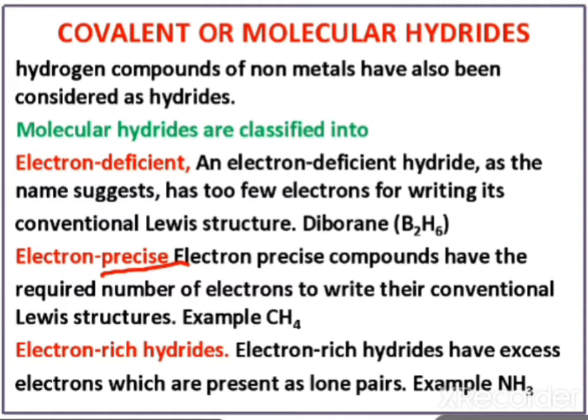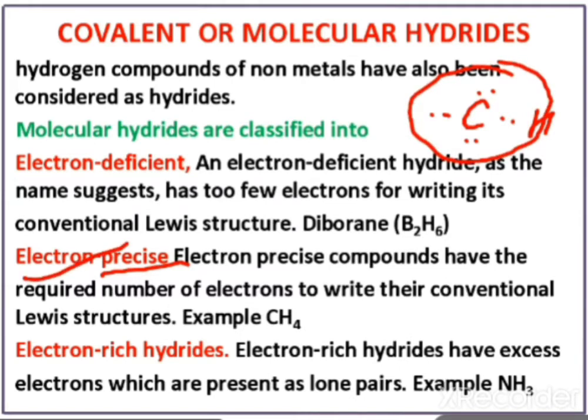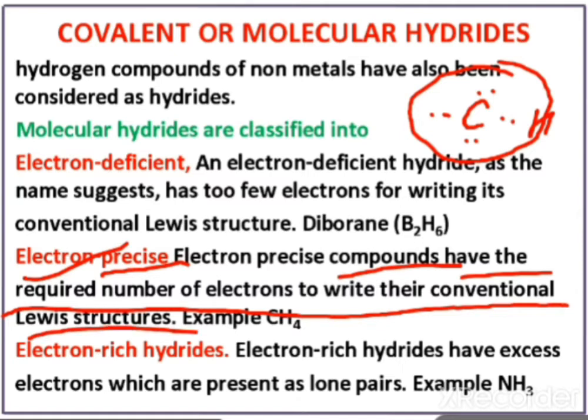You see, carbon has 4 electrons in the outermost orbit, and 1 hydrogen, this one is the second hydrogen, third hydrogen, fourth hydrogen. So in total 8 electrons are there. So the octet is completed. So this one is an electron precise hydride. These are the compounds which have the required number of electrons to write their conventional Lewis structure. So these are electron precise hydrides.